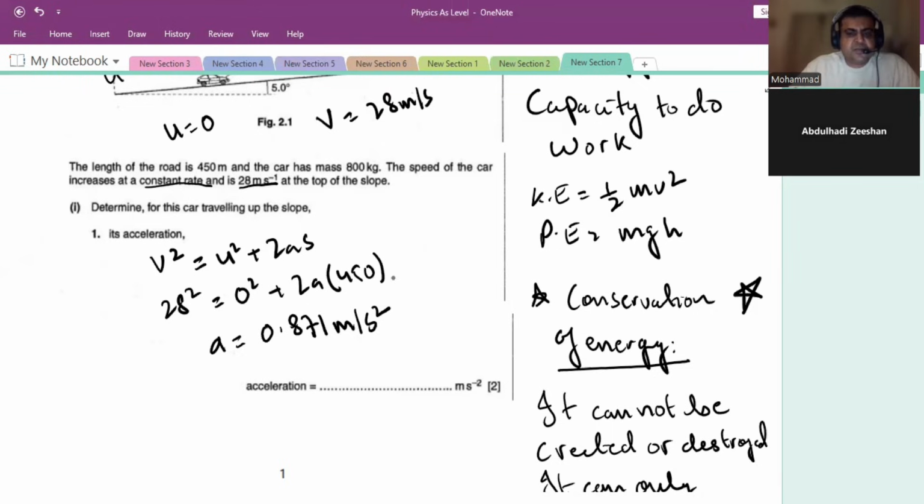Yeah, so basically we put 28 in place of v because that's the speed at the top of the slope, that is final velocity. Initial velocity is 0 because the car is at rest, right? And then s, the distance the car is traveling, is 450 meters. So we put 450 in place of s in the formula.